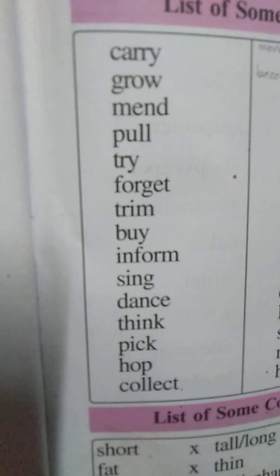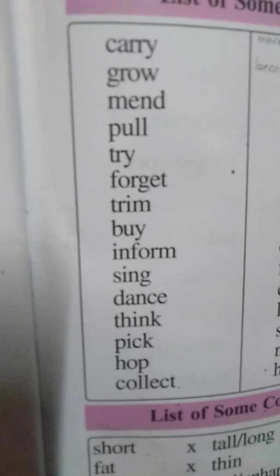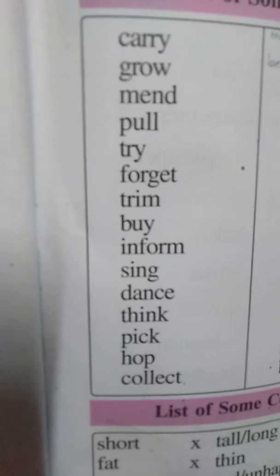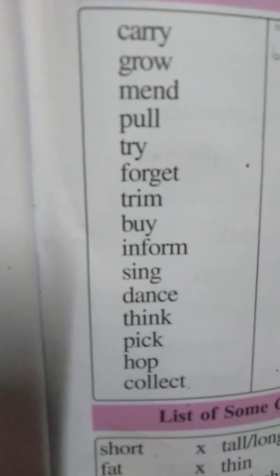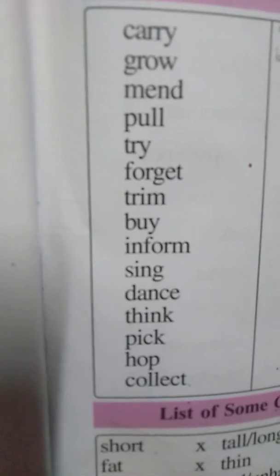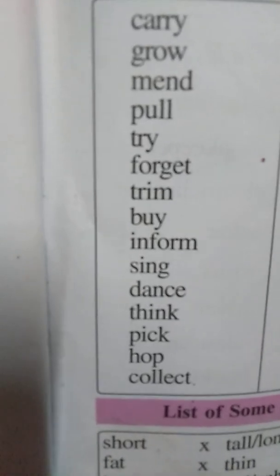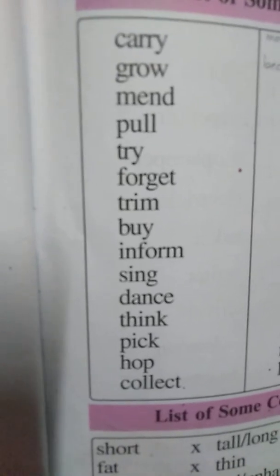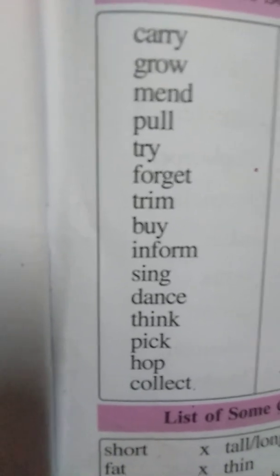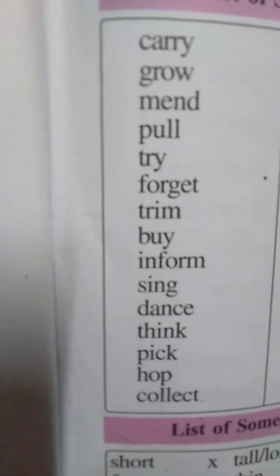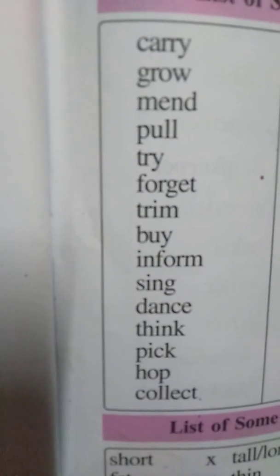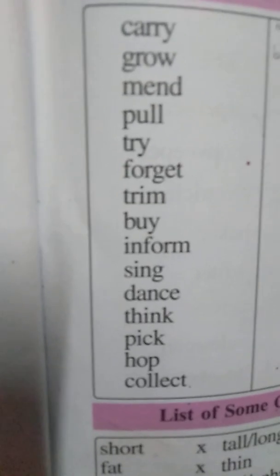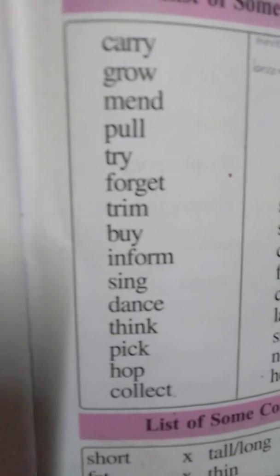Understood? And suppose in our garden there are plants and we want to cut them. If they have grown very large in a vast area, we trim them, we cut them, no? So that action is called trim. Understood, children? Trim means cutting. So when you go to the barber, he trims your hair, it means he cuts your hair. So that word is called the trim.